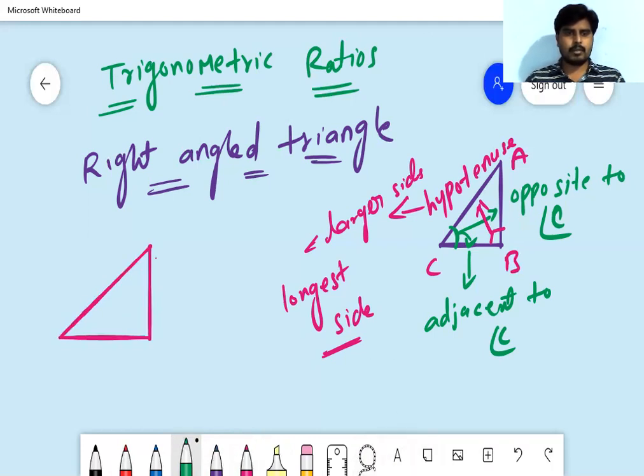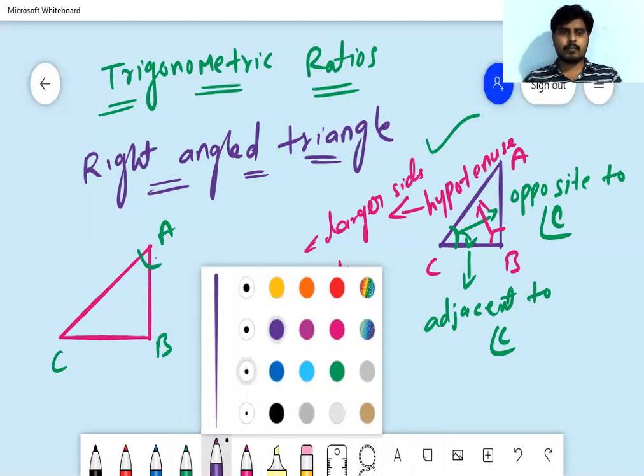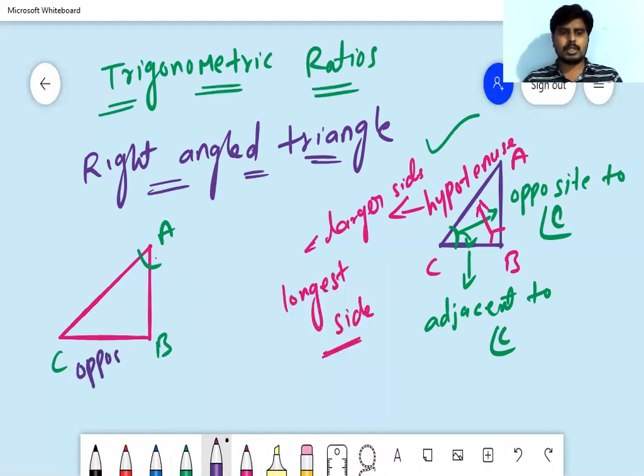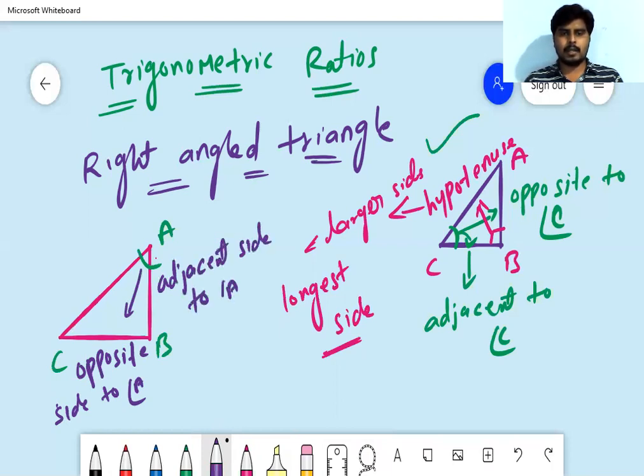Coming to this triangle, let us give the same A, B, C. Now I'm giving the names with respect to A. In the previous diagram we gave the names according to C. Here I'm giving them according to A. With respect to A, BC is the opposite side to angle A, and AB is the adjacent side to angle A, right?